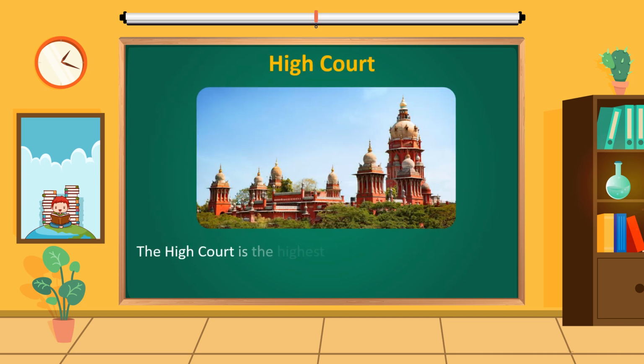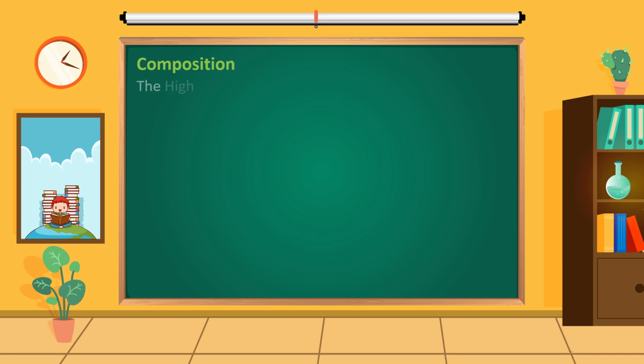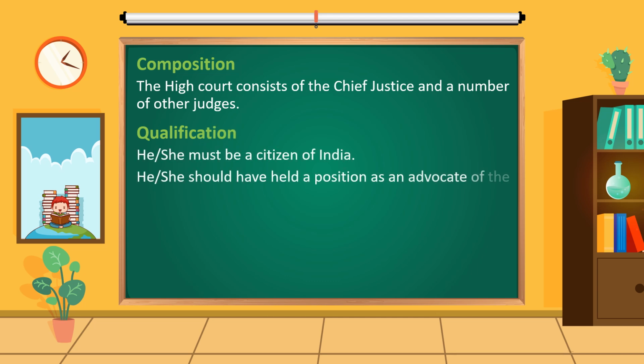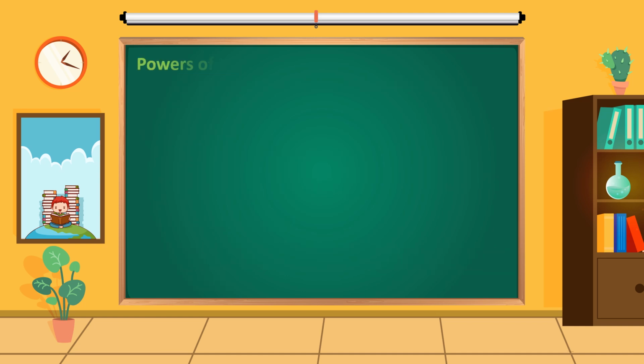High Court. The High Court is the highest court in a state in India. All over India there are 25 High Courts. Composition: the High Court consists of the Chief Justice and a number of other judges. Qualification: he or she must be a citizen of India and should have held a position as an advocate of the High Court for the past 10 years. Tenure and removal: the judges of the High Court cannot be removed except by an address of the President through the process of impeachment.